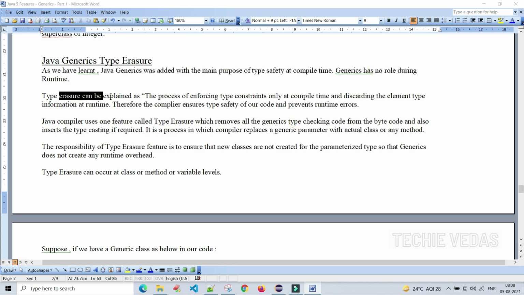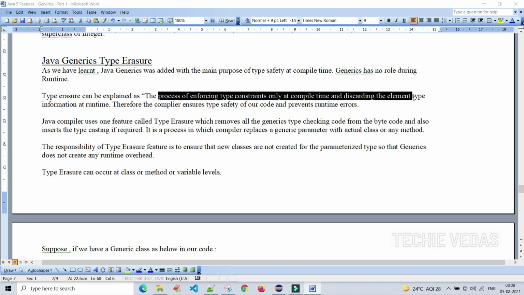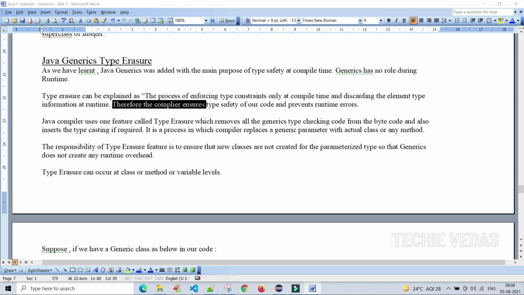Type erasure can be explained as the process of enforcing type constraints only at compile time and discarding the element type information at runtime. Therefore, the compiler ensures type safety of our code and prevents the runtime errors. It means the compiler will check this kind of code at compile time only, not at runtime, to prevent the runtime errors. You understand, right? That is the main purpose of type erasure.